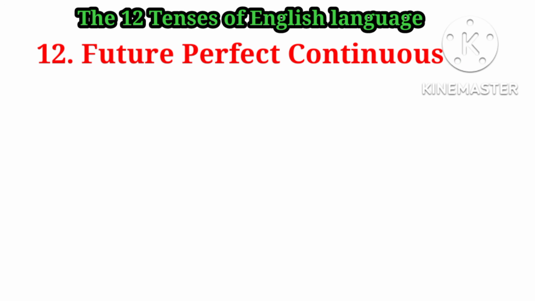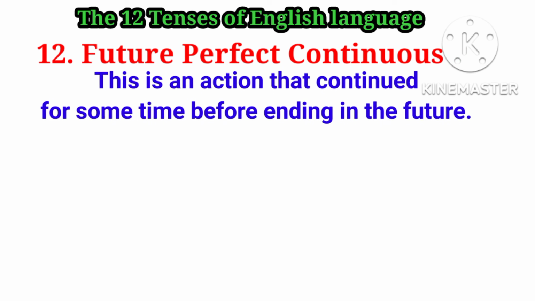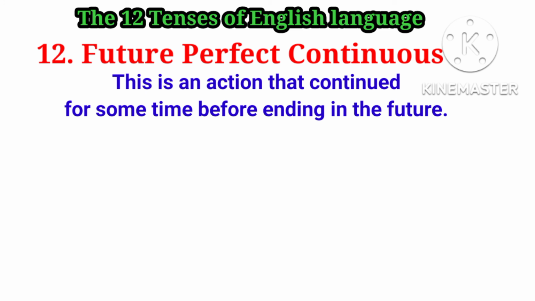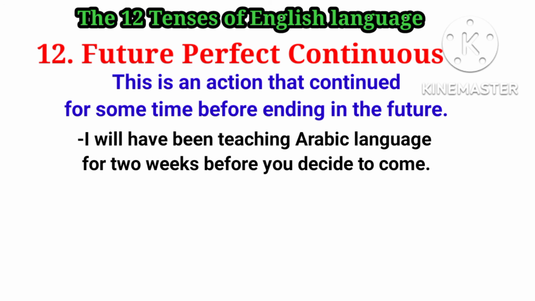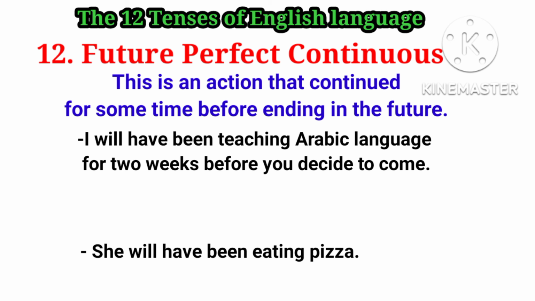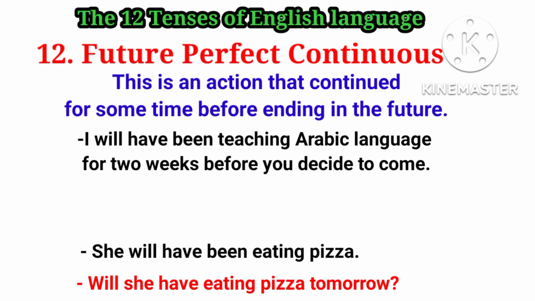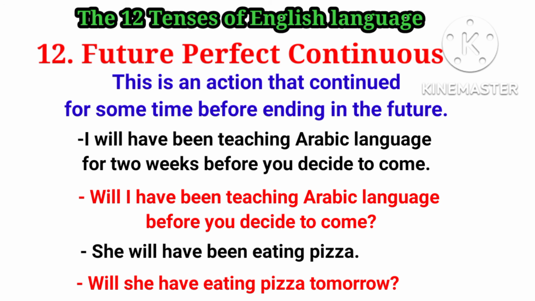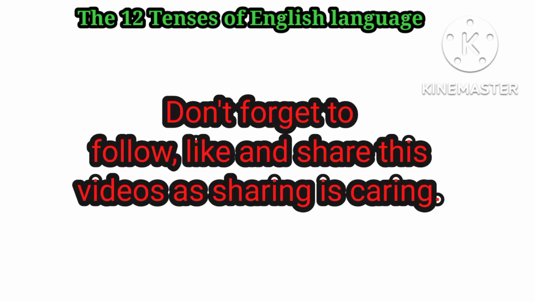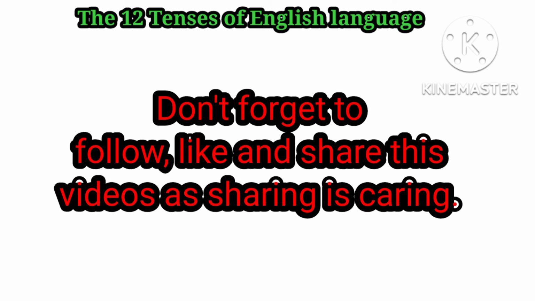Then future perfect continuous. The future perfect continuous, this is an action that continued for some time before ending in the future. I will have been teaching Arabic language for 2 weeks before you decide to come. Or she will have been eating pizza. So will she have been eating pizza, or will I have been teaching Arabic language for 2 weeks before you decide to come? So this is the question. So this is how you make the tenses in English language.